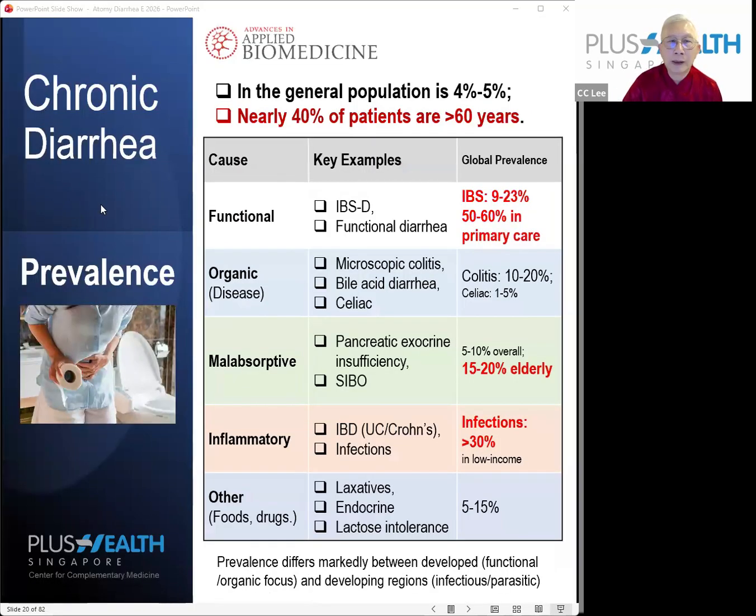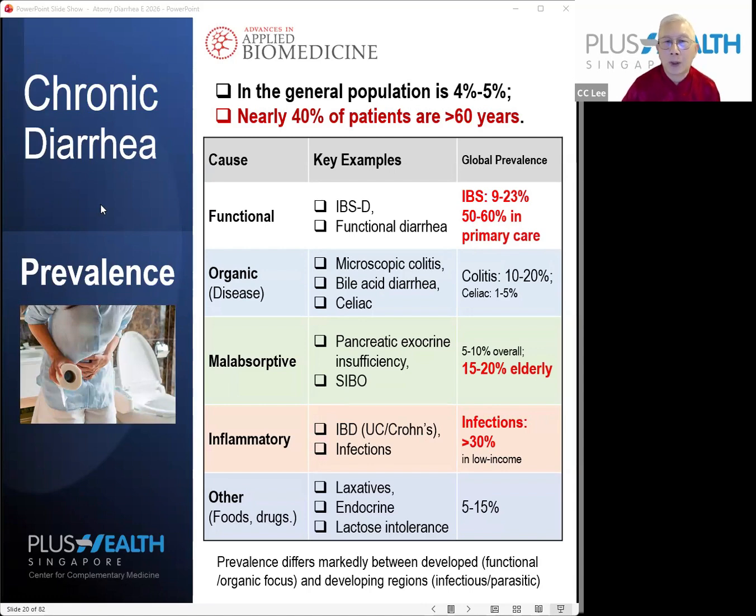Okay, now let's look at chronic diarrhea. So chronic diarrhea actually is very prevalent, but in the general population, it's about 4 to 5%. But chronic diarrhea is very prevalent for old people. Nearly 40% of the patients with chronic diarrhea are above 60 years old, which means that this is the most common type of diarrhea for older people.